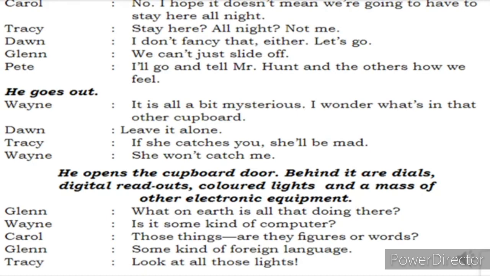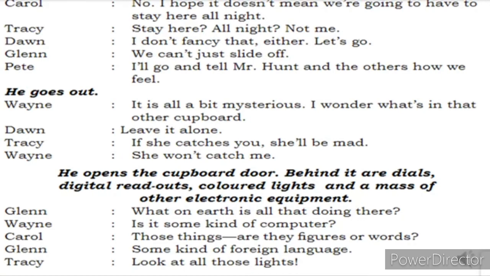I don't like that. Fancy means I don't like that either. Let's go. Even I don't like to stay here. Let's just go. Glenn says, we can't just slide off. Slide off means moving away quietly. We can't move away quietly. Pete, I'll go and tell Mr. Hunt and the others how we feel. Let us go and tell our teachers how we are feeling inside.